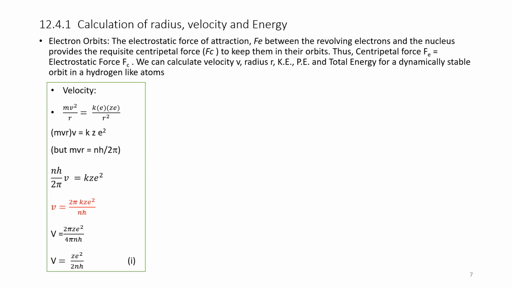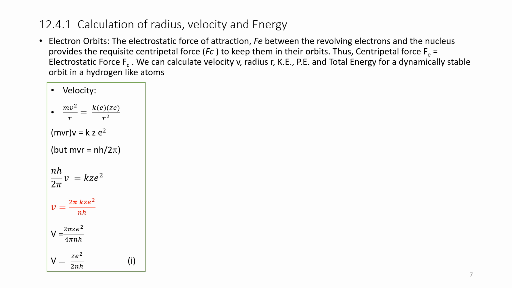So let us first calculate the velocity. We will equate Fc is equal to Fe. Centripetal force we know is given by mv square by r, where m is the mass of an electron, v is the velocity, and r is the radius. Therefore, that is equal to the electrostatic force, that is Fe.